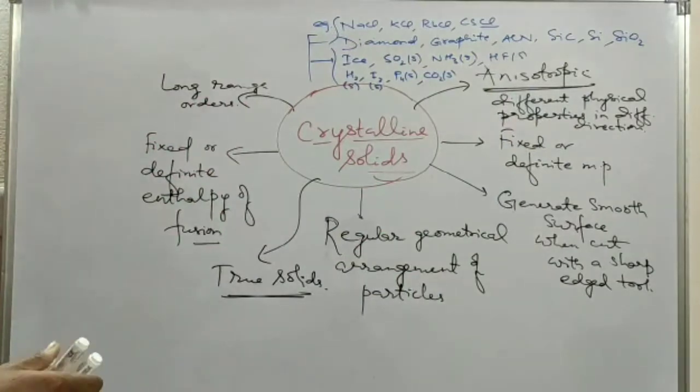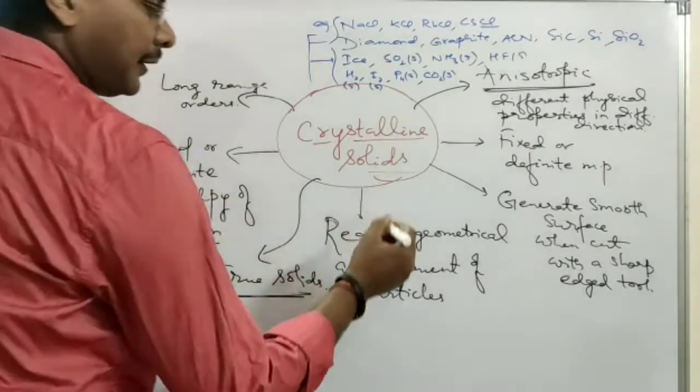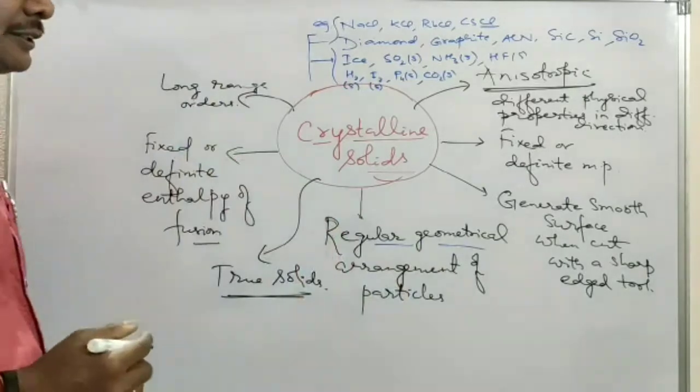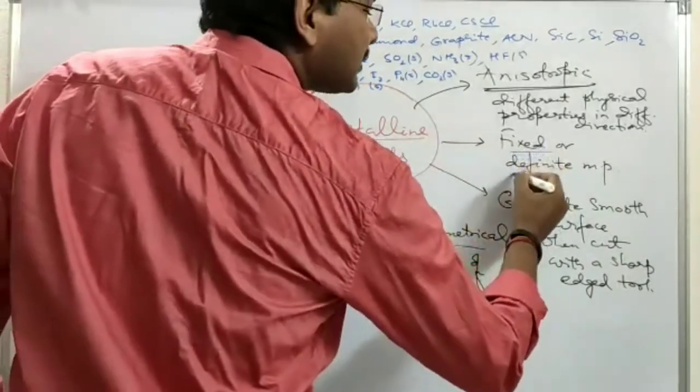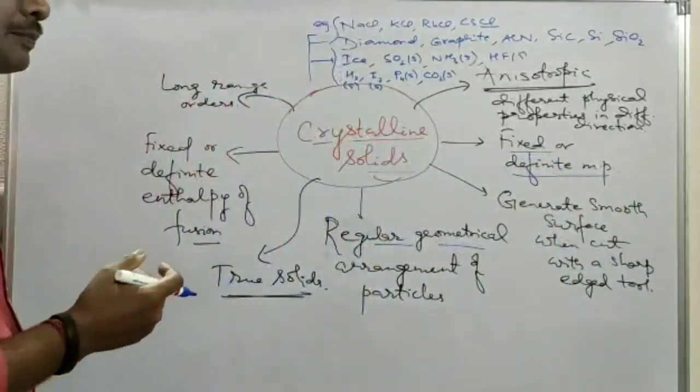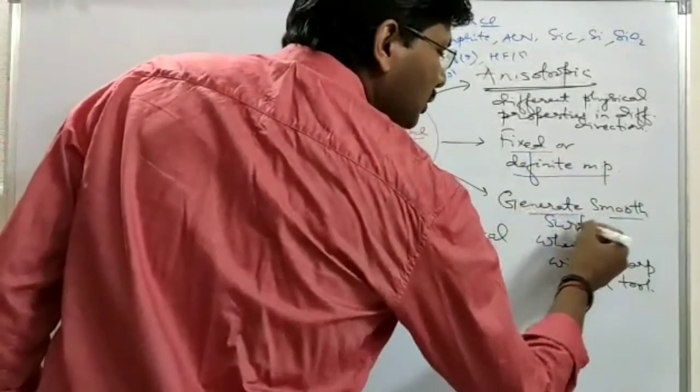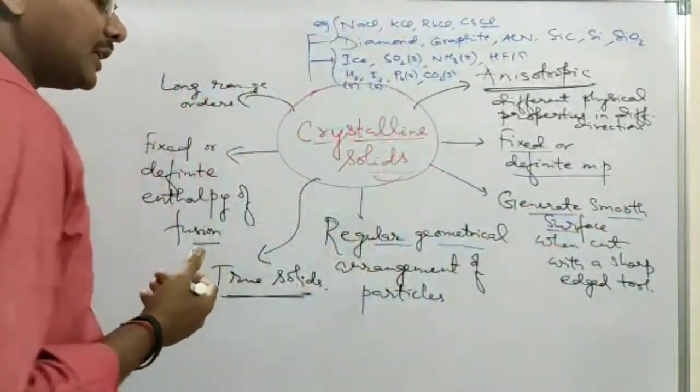So let's revise this. Crystalline solids have regular geometrical arrangements. They have a fixed or definite melting point. They generate a smooth surface when cut with a sharp edge tool.